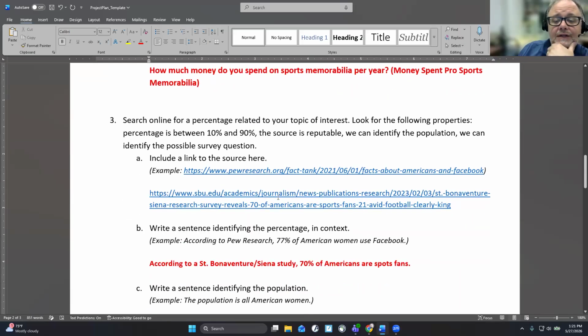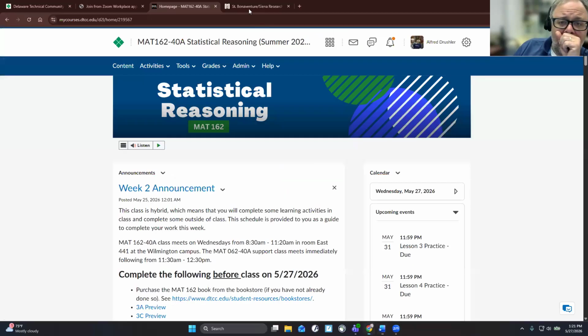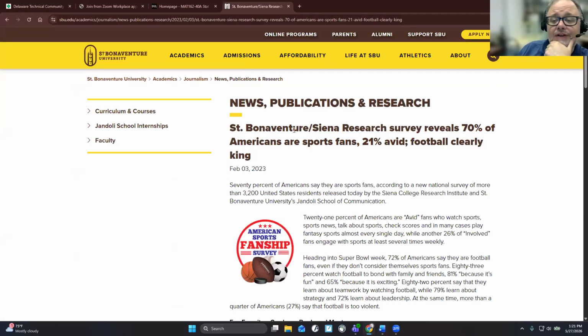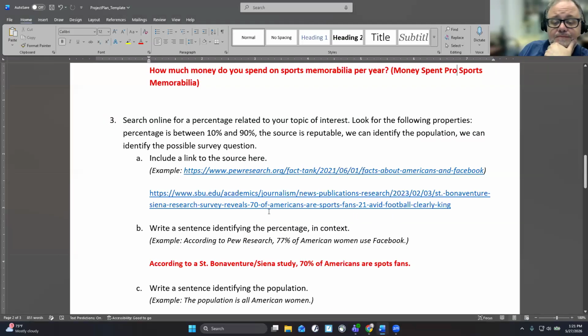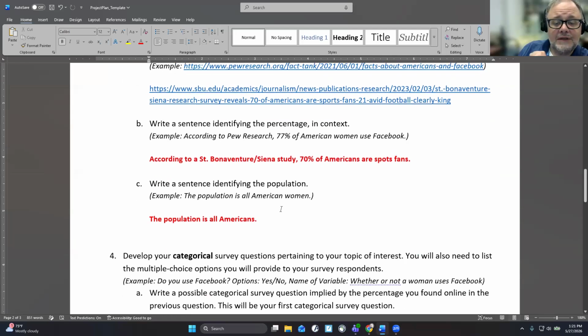Then I found a percentage online. So it goes to here. St. Bonaventure Siena Research survey reveals 70% of Americans are sports fans. So there's the link. According to a St. Bonaventure Siena study, 70% of Americans are sports fans. The population is all Americans, because see how it says of Americans right there?